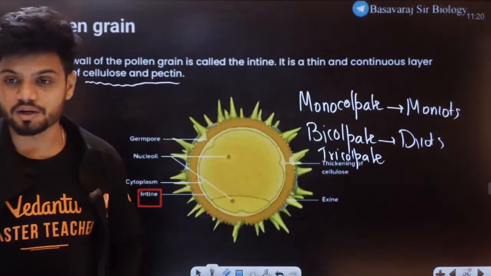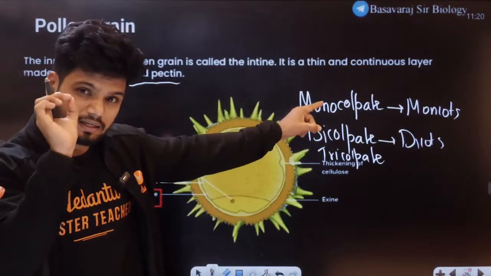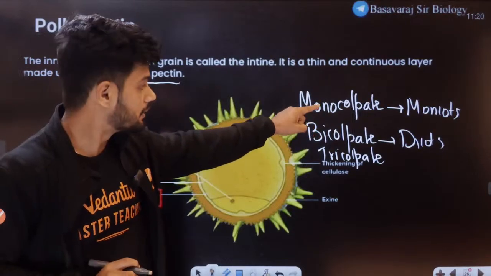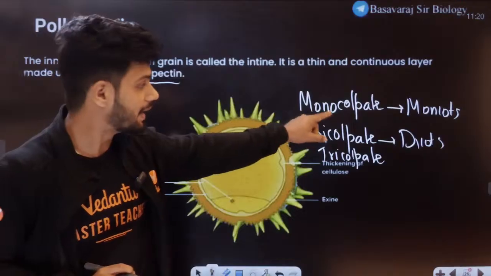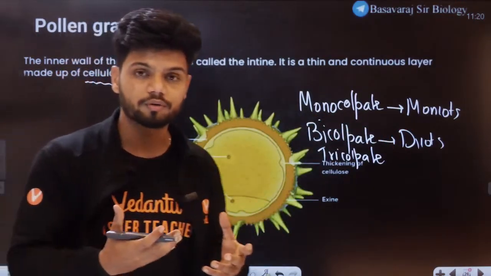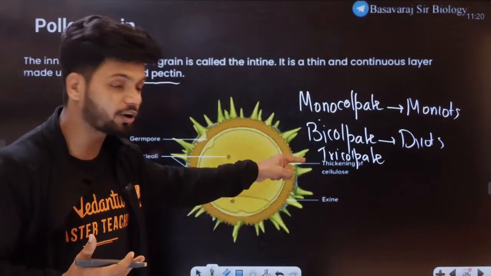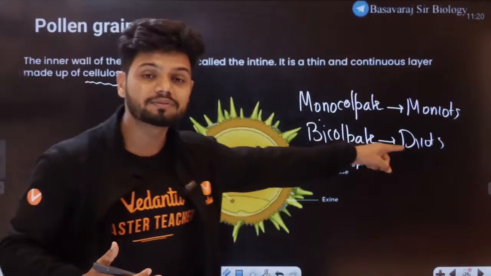There is a very high chance that there can be a single germ pore, that is called monocolpate, and that is present in monocots. But if there are 2 or 3 germ pores, that is called bicolpate and tricolpate, and that is present in dicots.